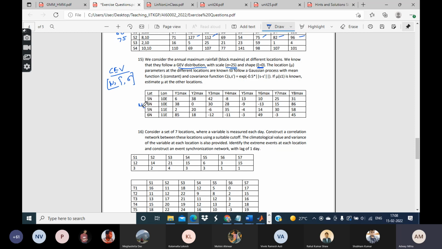Let us consider the second location. Let us say here the value of the mu is mu2. There are two things. One is the mu at the first location, so let us say that it is given. Let us call it some value a.